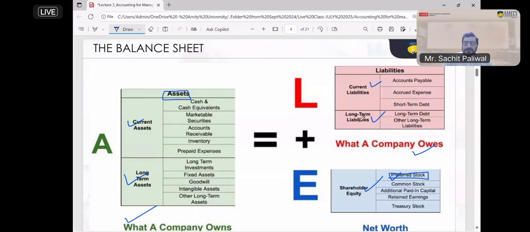Now, additional paid-in capital means additional capital paid by the owners. Any additional amount that has been introduced or given by the owners to the company.